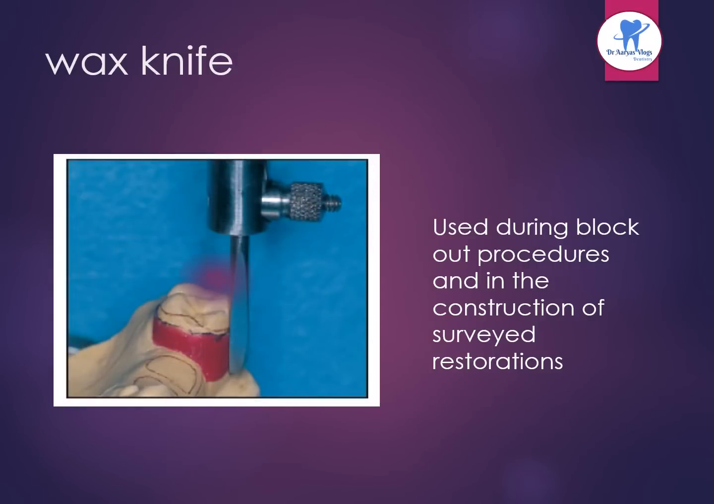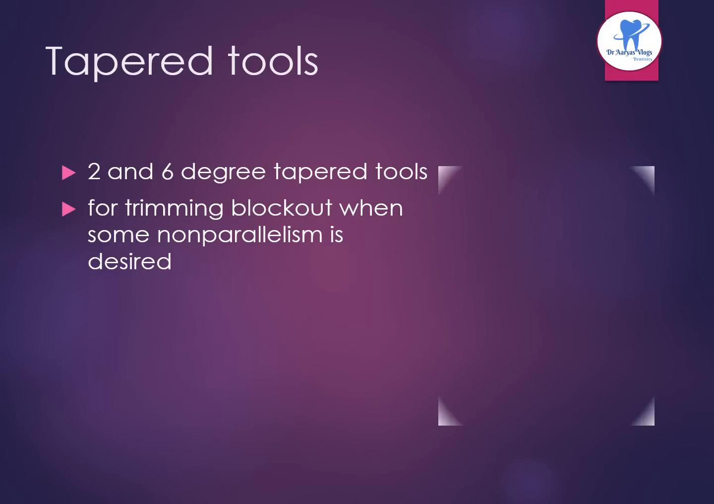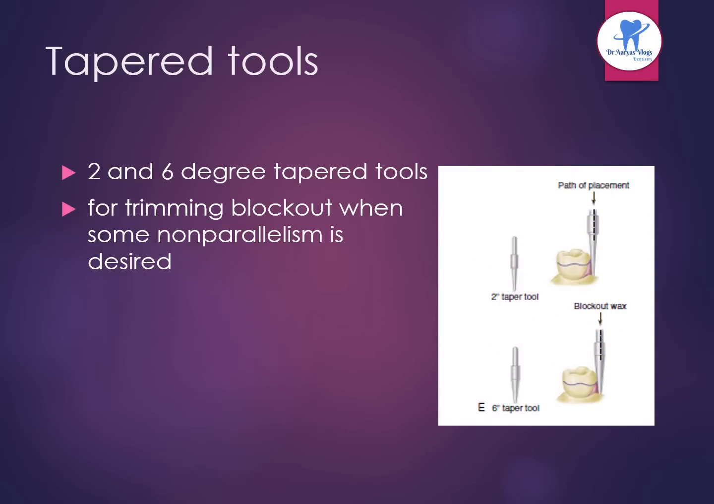And this is the wax knife. It is actually used during blockout procedures and in the construction of surveyed restorations. And these are the tapered tools. The 2 and 6 degree tapered tools are available for trimming blockout when some non-parallelism is desired. This is the path of placement, and this is for a blockout wax.